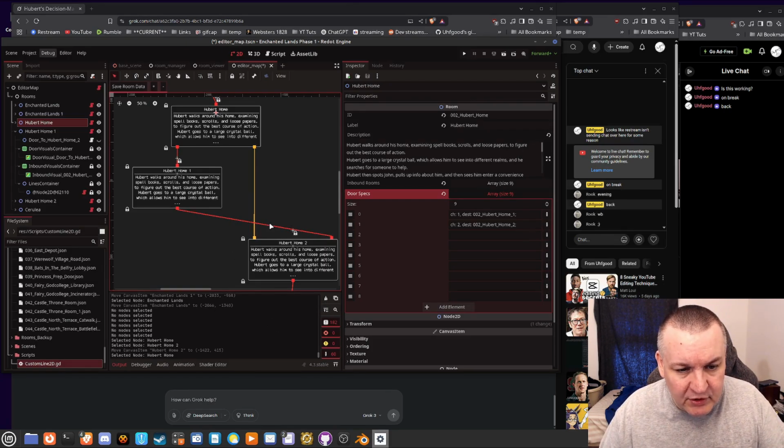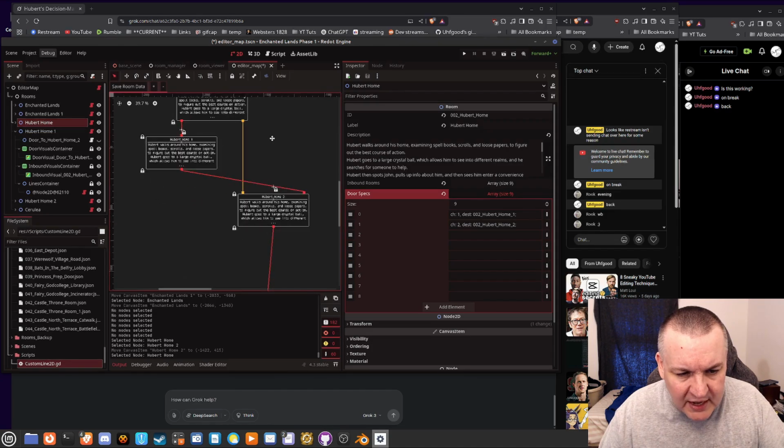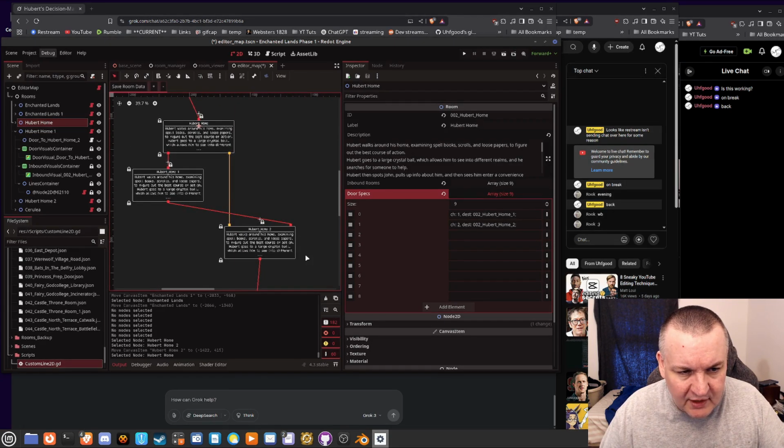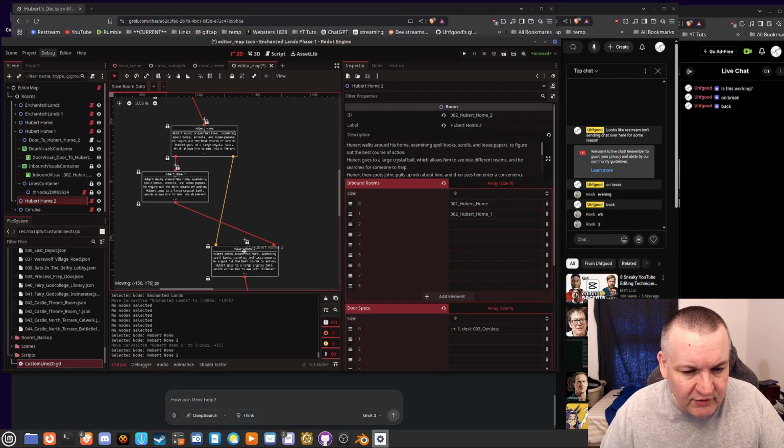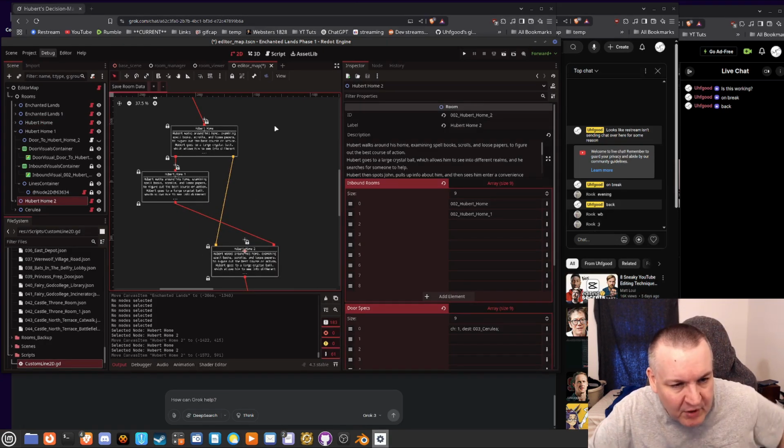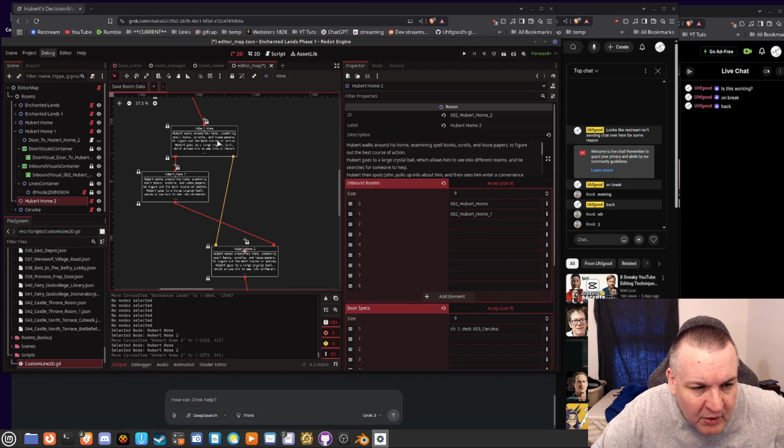But I came up with a new problem, which is it's not really an error per se. It's not like a bug. It's not like something that causes it to crash. But if you notice here, these yellow and red lines are crossed, and that's because of the way it processes it. So it processes Hubert Home first because that's the first in the order. The red one goes to Hubert Home 1, and the yellow one goes to Hubert Home 2. However, because it adds the incoming link first to here, then this is actually first on here.